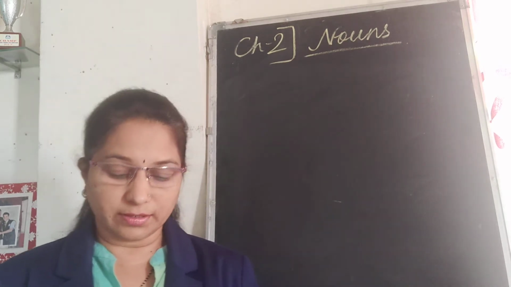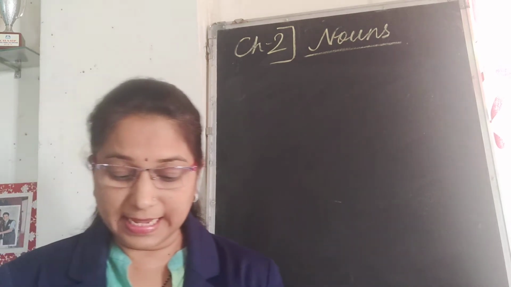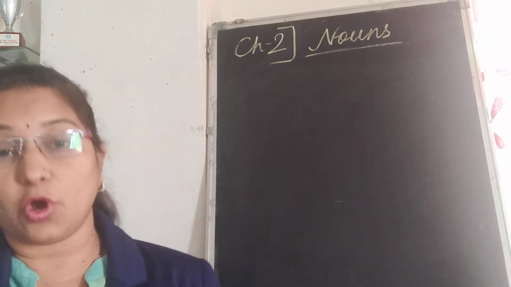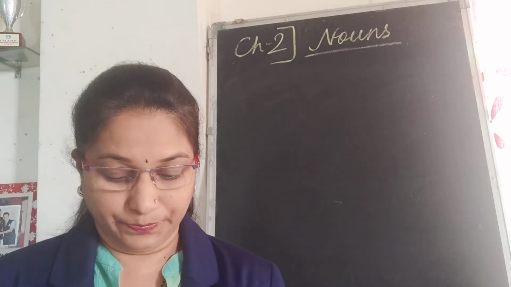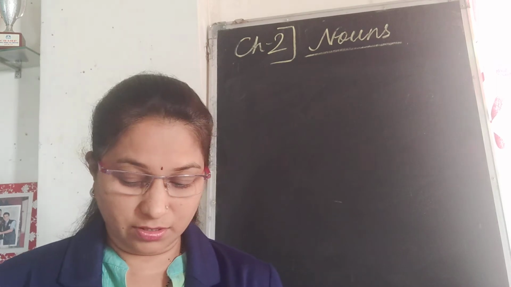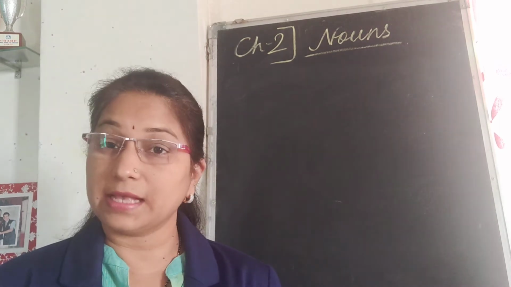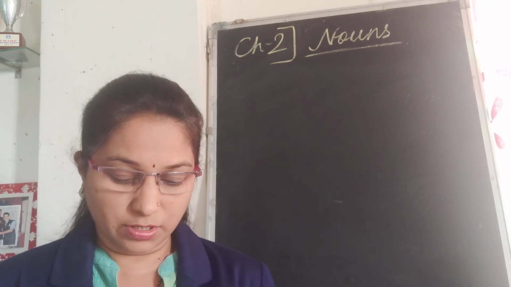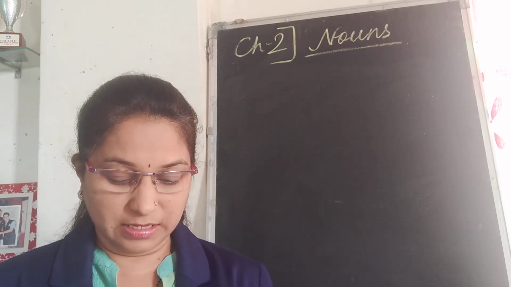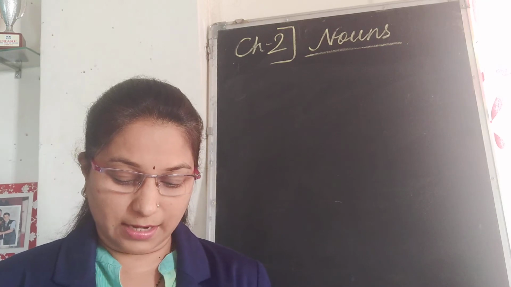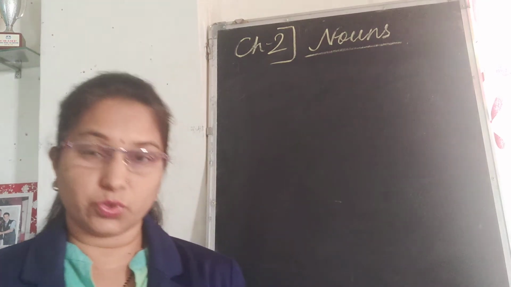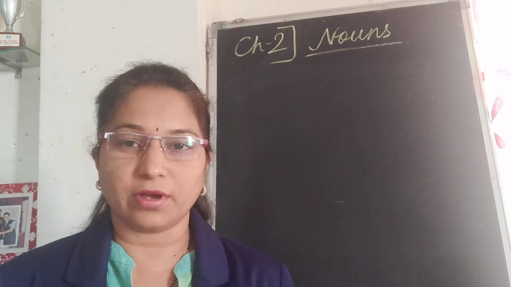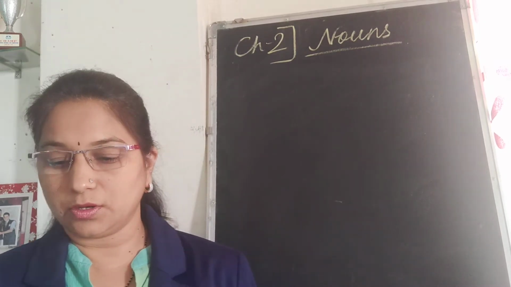And the last one is a collective noun, the name given to a group of people, animals or things, which we speak of as a whole. A swarm of bees attacked them. We found a litter of kittens in the garden. The crowd cheered at the winning team. So swarm, litter, crowd are all examples of collective nouns. So this is all about it.